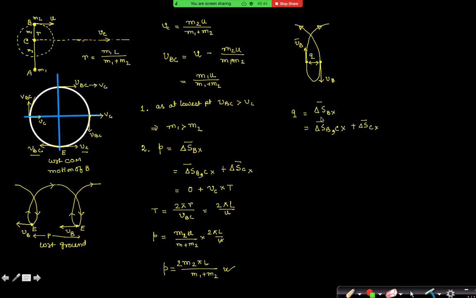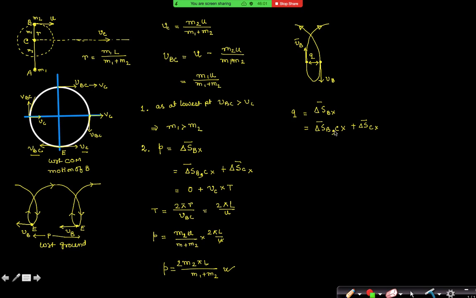Yes or no? The same equation I have written here. Only the time interval is changed.